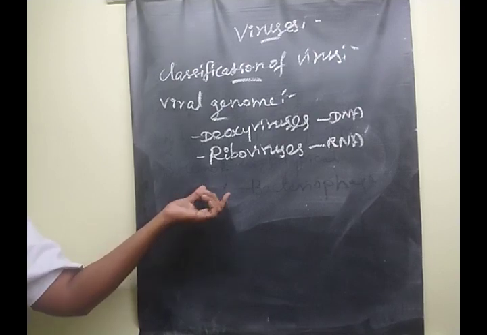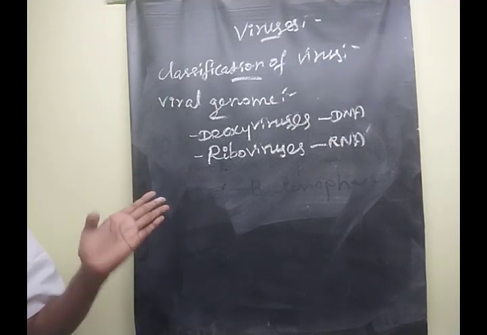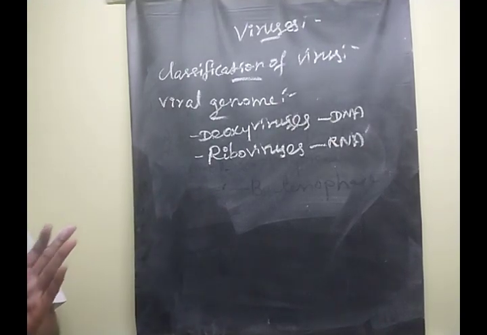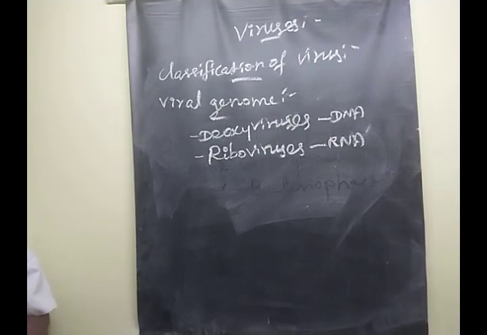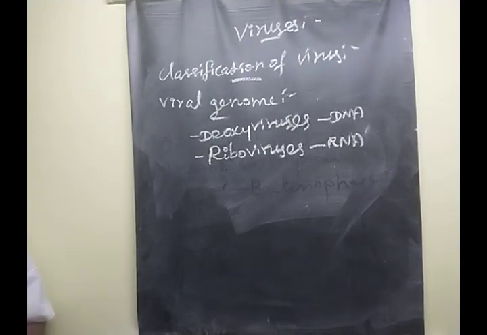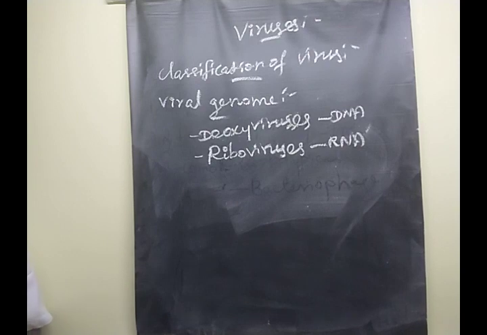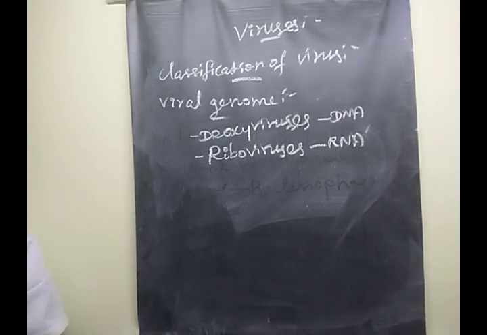Then animal viruses mostly have DNA, but one, HIV, an animal virus, has RNA. Understood, children? Say yes or no?